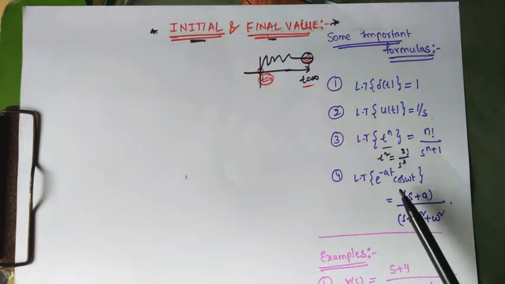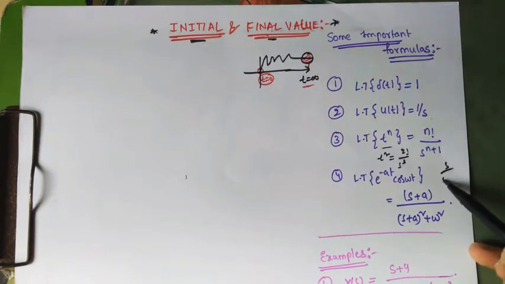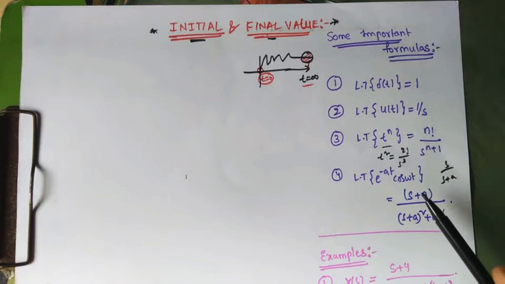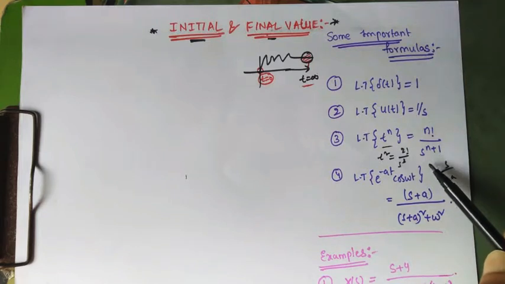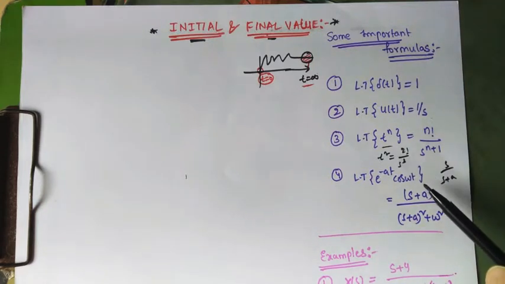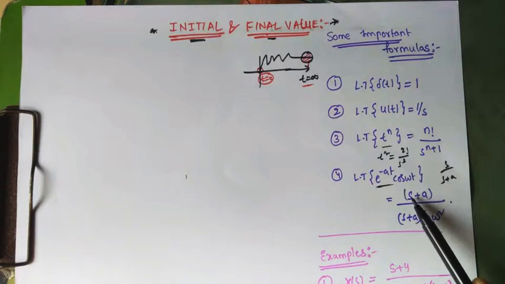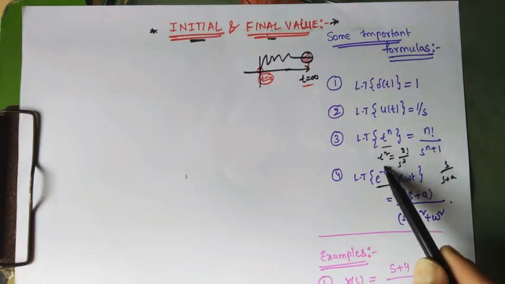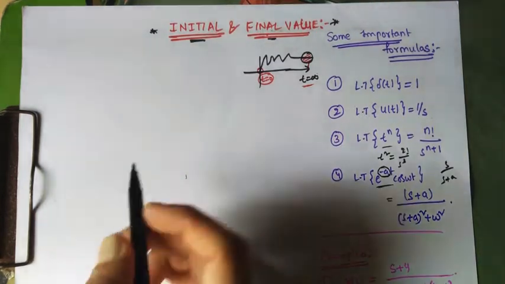Now the standard formulas: the Laplace transform of cos omega t is s by s square plus omega square, and for sin omega t it is omega by s square plus omega square. If it is a sin omega t, then a is a constant and remains the same. If there is a time shifting, that is e power minus at, then instead of s you have to write s plus a, that is, the coefficient present in front of t with its sign reversed. So these are the basic formulas that are required. And now let's get started with the initial value theorem.